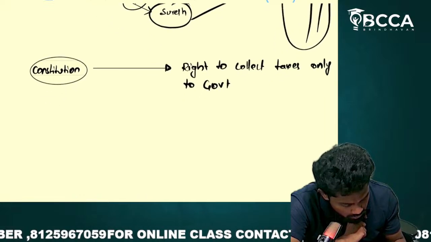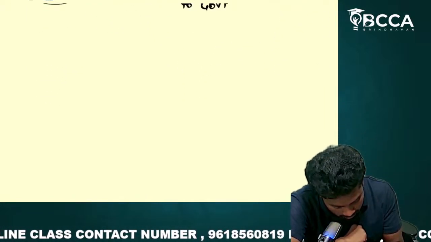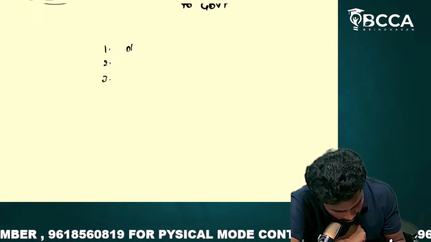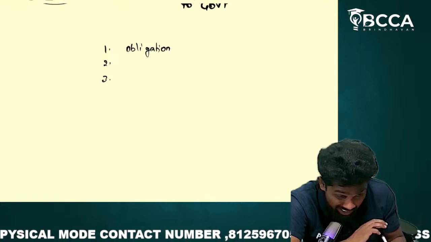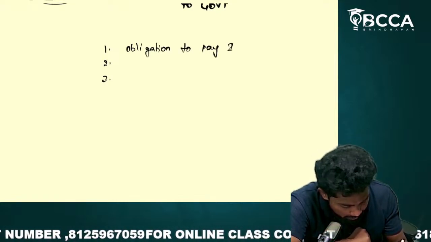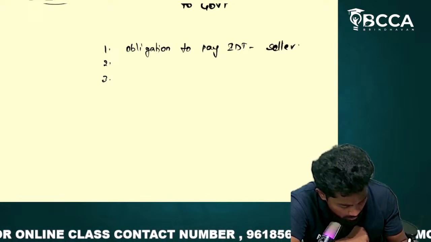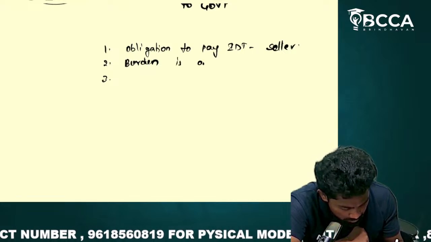So the Constitution has given the right to collect taxes only to the government. Again, I'm summarizing the points we discussed today. The obligation to pay indirect taxes in a transaction is generally on whom? The seller. Whereas the burden is on whom? The buyer.